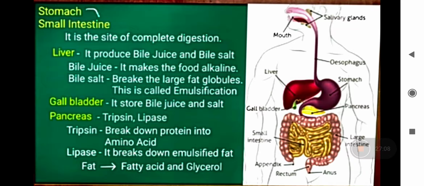Whatever the bile juices that are secreted, it will be stored in the gallbladder. Gallbladder is temporarily where the bile juices are stored. Bile salt helps in breakdown of the fat molecules. जो फैट के बड़े बड़े ग्लोब्यूल्स होंगे उनको छोटे छोटे टुकड़ों में तोड़ दिया जाएगा. This is called as emulsification of fat.